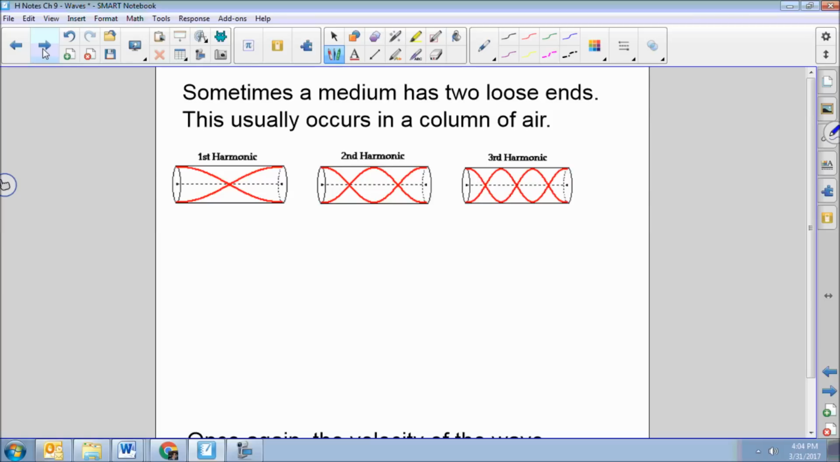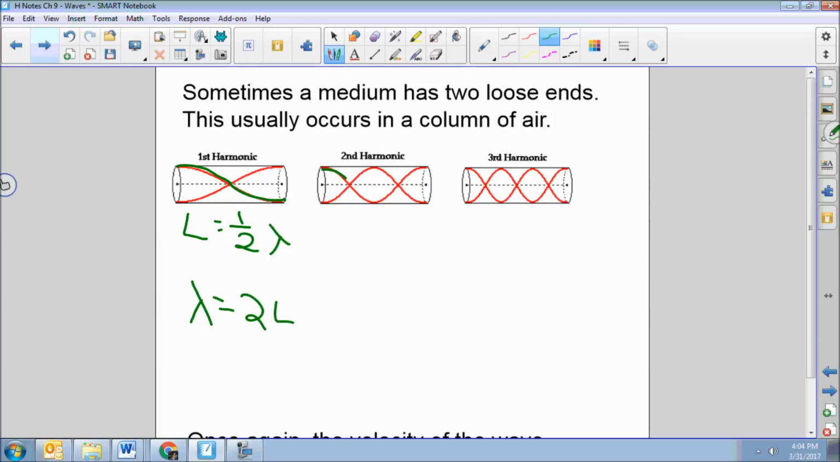So that's what that looks like. It turns out here you get the exact same relationships as if they were both closed. Because look, this is 1, 2 quarters, that's a half. So here our length is half a wavelength, which means that our wavelength is 2 times the length.